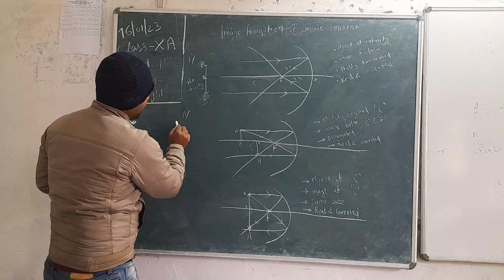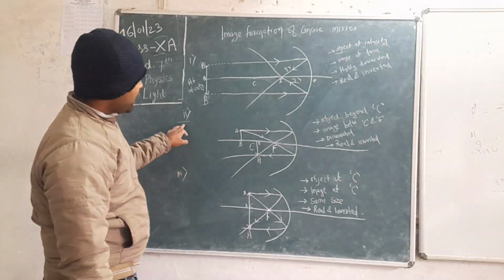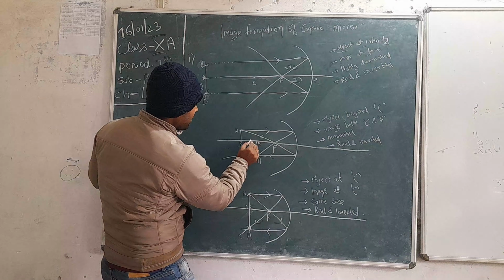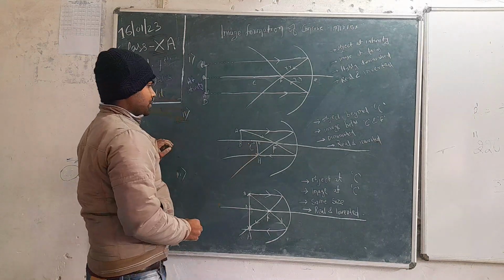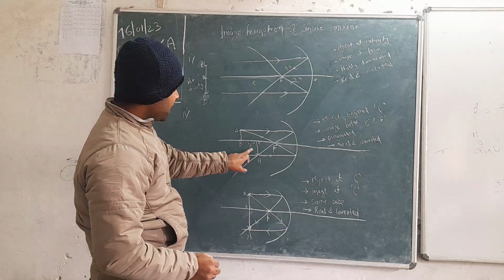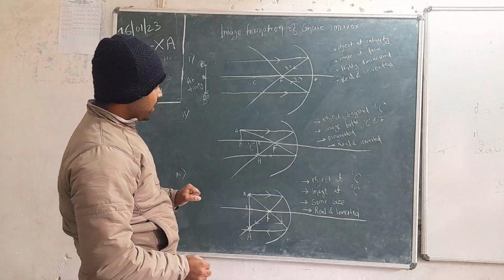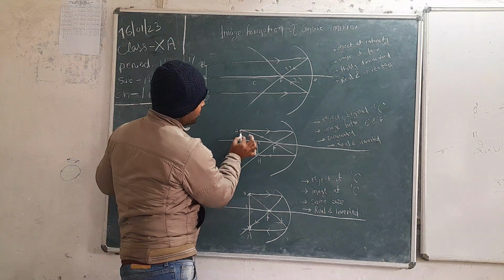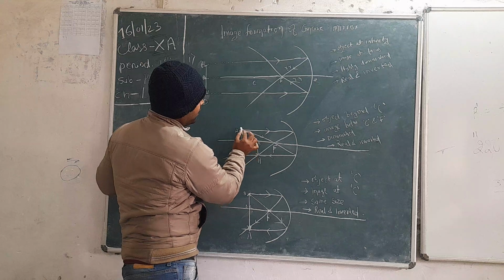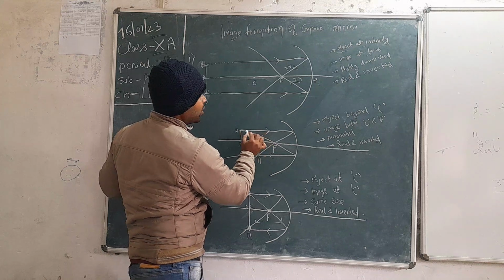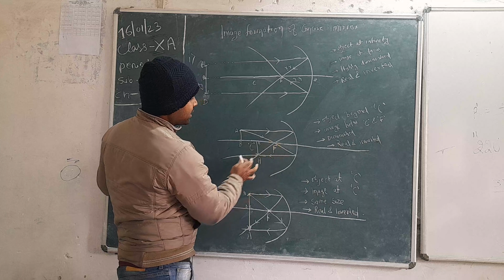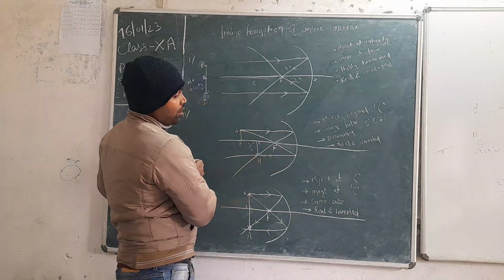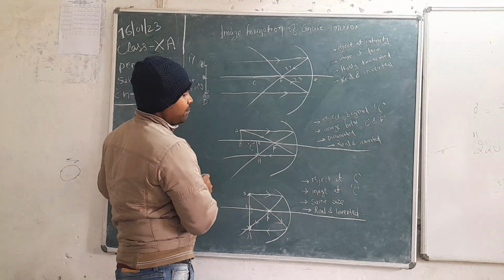Okay. And in the second case, we are taking an object beyond center of curvature. This is center of curvature. Then the light rays coming from this object AB, one ray will be going parallel to the principal axis and passing through focus, and another ray will be passing through focus and going parallel to the principal axis.